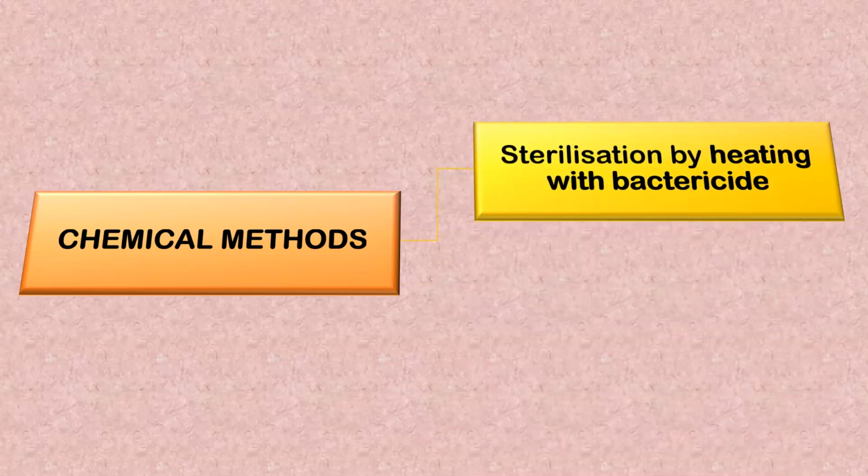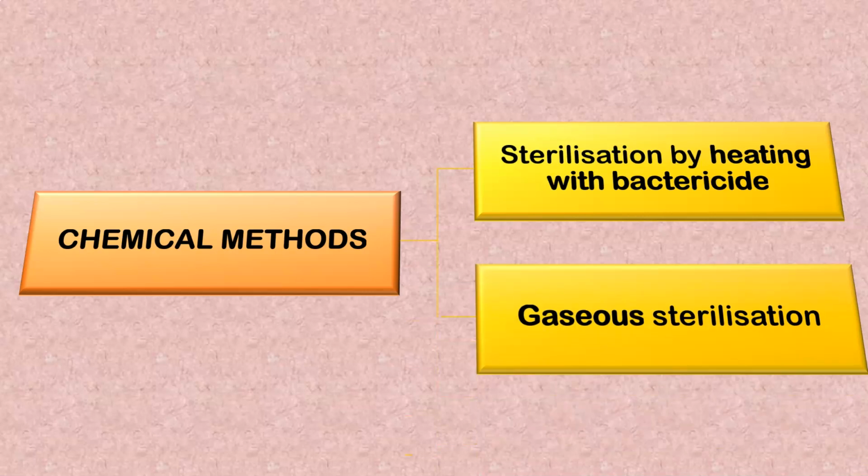Then next are the chemical methods. Chemical methods are of two types. First, sterilization by heating with bactericide, and second, gaseous sterilization. So there are two types of chemical methods: sterilization by heating with bactericide, and gaseous sterilization.